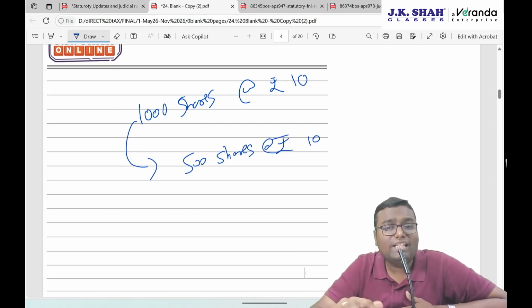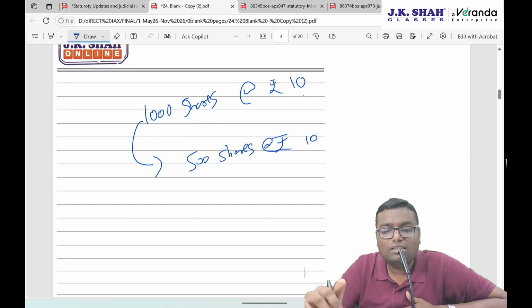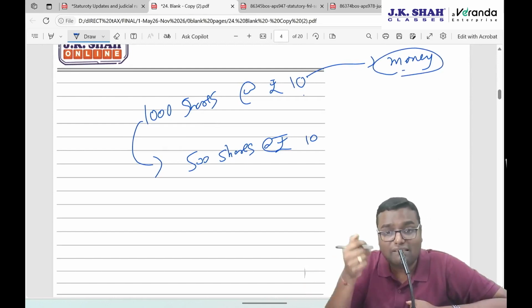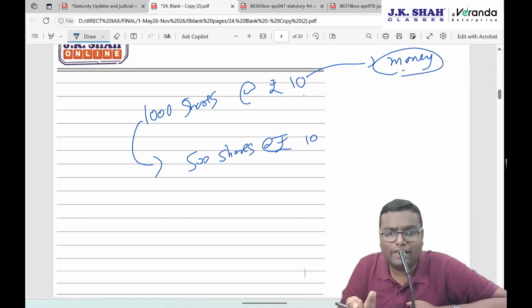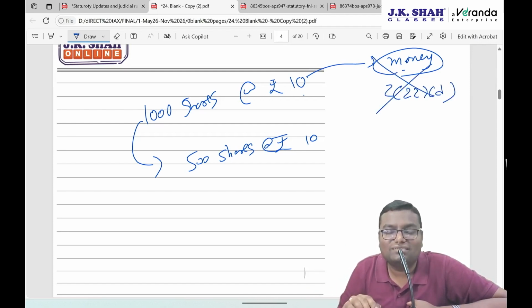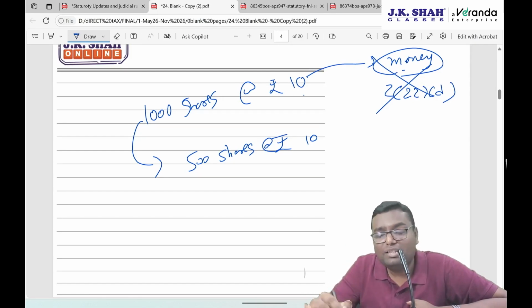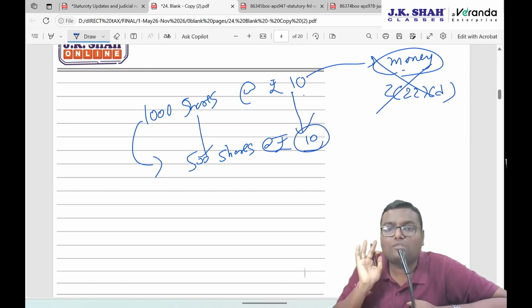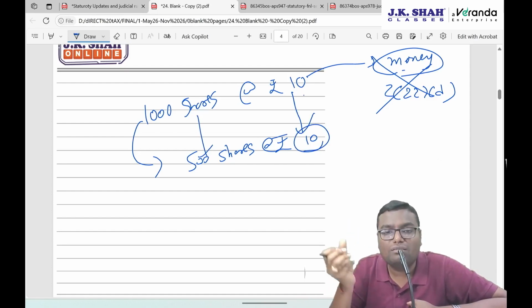Now see, there can be 2 to 3 kinds of capital reduction. One, wherein they will give you the money and they will say that your capital is reduced. If money is given and capital is reduced that much, then actually it is a deemed dividend under section 2(22)(d). Here that is not happening. Here what is happening is the face value is remaining the same, the number of shares is getting reduced. Means I have to forgo a certain number of shares.